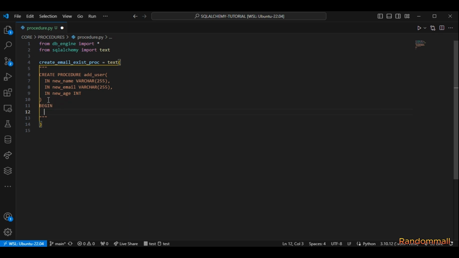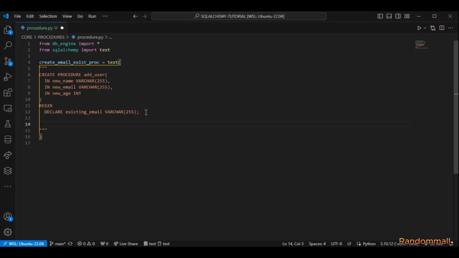And just as we've declared the type of these inputs, these parameters, we have to also declare the type of the variables. So to do that, we are going to use the word DECLARE followed by the variable that we want to use. I'm going to be using this existing email variable. I'm going to take this parameter and go through the table and check if the email exists. If it exists or not, we are going to save it into this existing email.